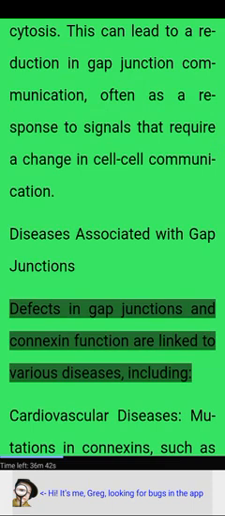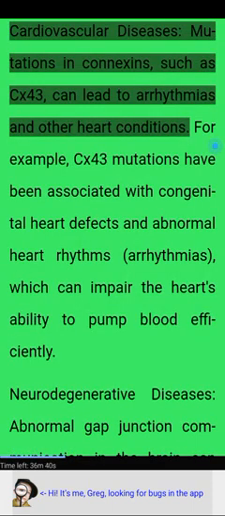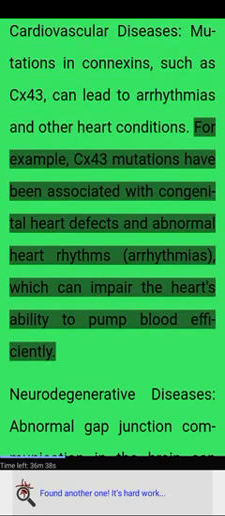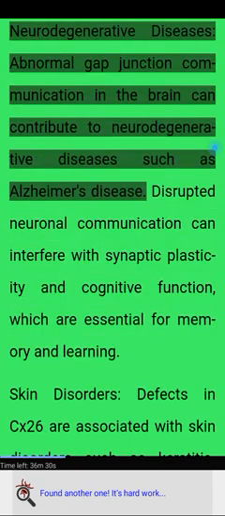Diseases associated with gap junctions. Defects in gap junctions and connexin function are linked to various diseases, including cardiovascular diseases. Mutations in connexins, such as CX43, can lead to arrhythmias and other heart conditions. For example, CX43 mutations have been associated with congenital heart defects and abnormal heart rhythms, arrhythmias, which can impair the heart's ability to pump blood efficiently.